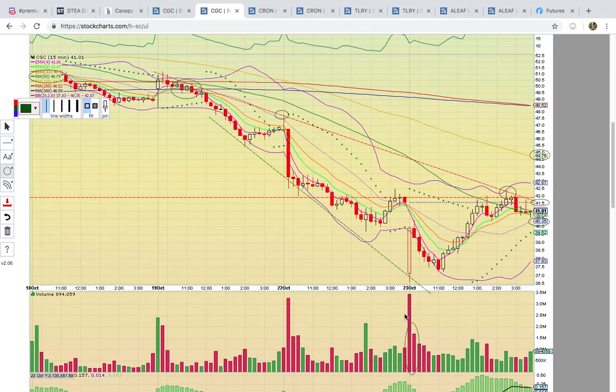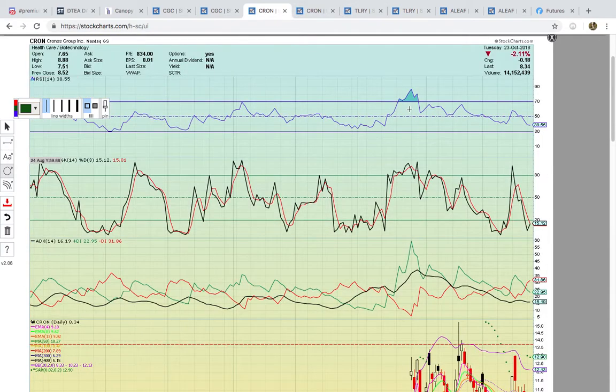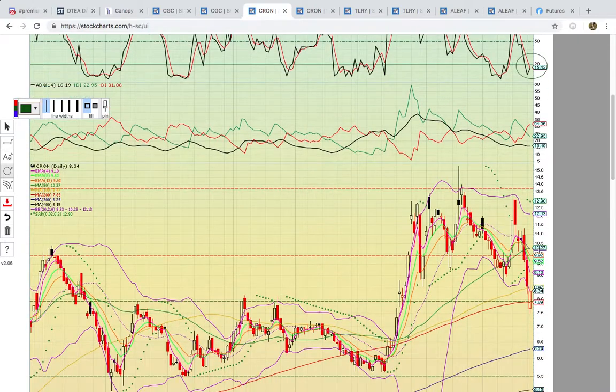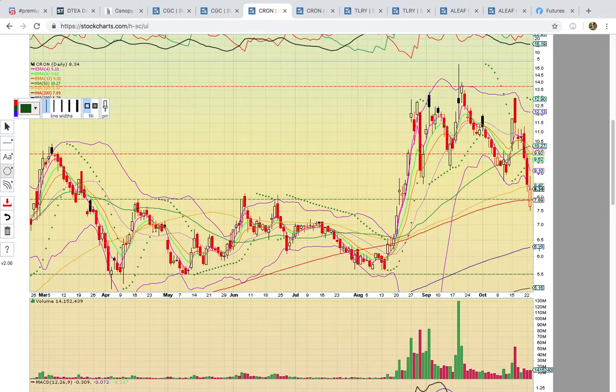If you look here at the open, check out the huge volume bar. So it does look like there was some loading down here off of low of day levels. Now take a look at Cronus Group, ticker symbol CRON. Now it's down here, it's hitting 38 on RSI. You have Fasto that's below 20. The big thing here on this chart is it came down and it hit the 200-day simple moving average, the red line right here at 7.89. It hit that level and bounced. Okay, the open was down here just above 7.50, and the close was up here at 8.34.